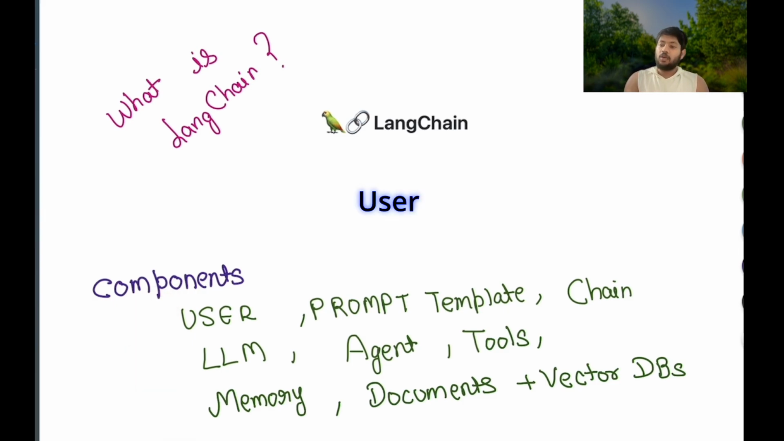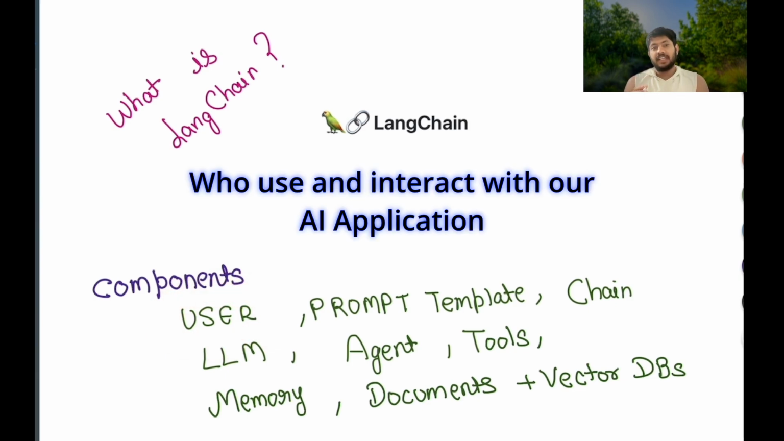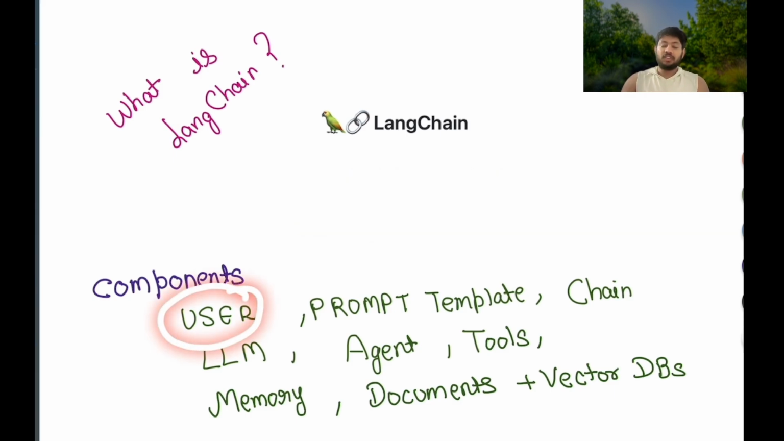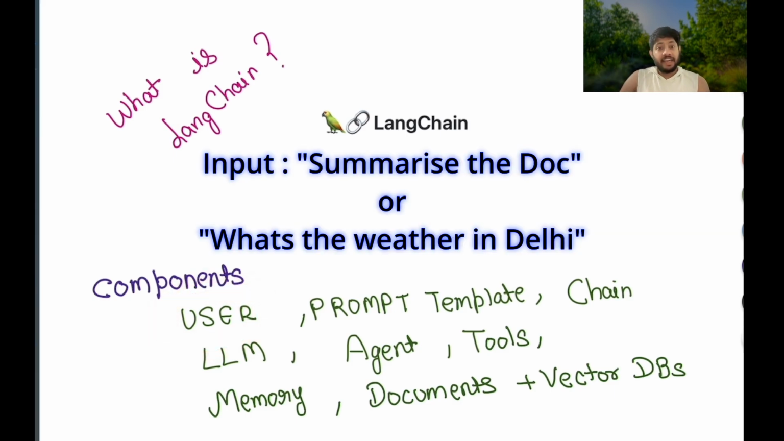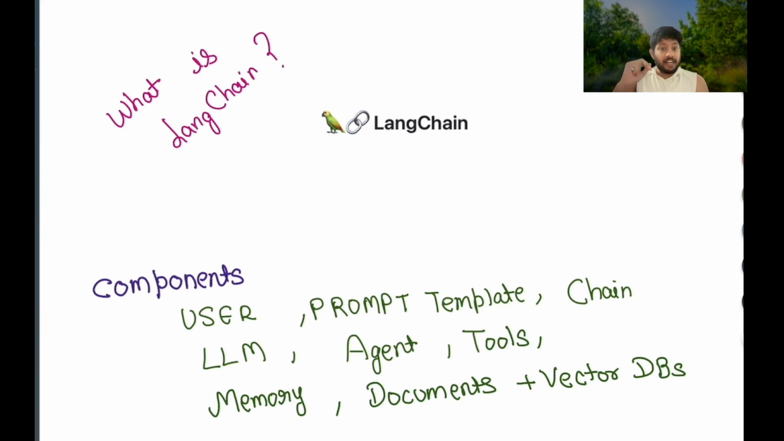Now let us understand the user. A user is basically somebody who is using the AI application which we want to create using LangChain. This end user is going to provide some input to our application. For example, the input can be summarize this document or what's the weather in Delhi. Based on what kind of application we have created, that kind of input we can expect from the user.